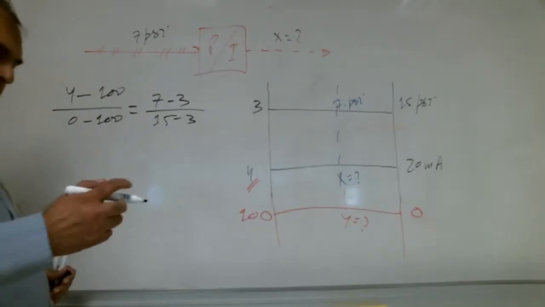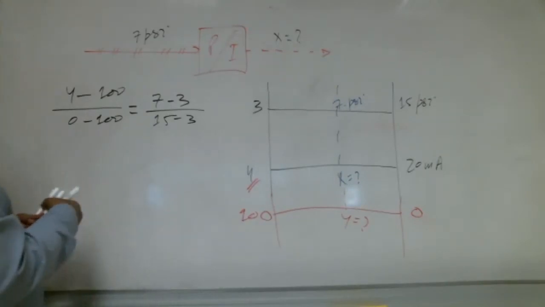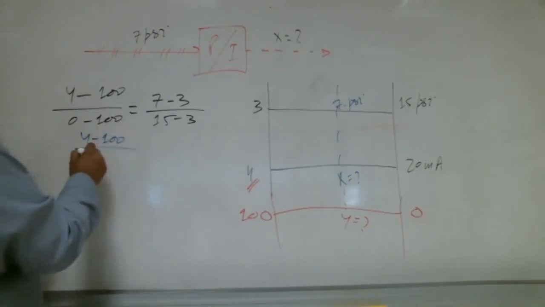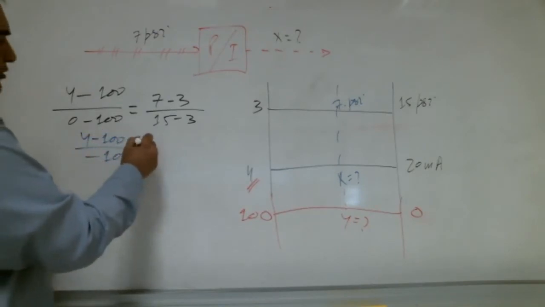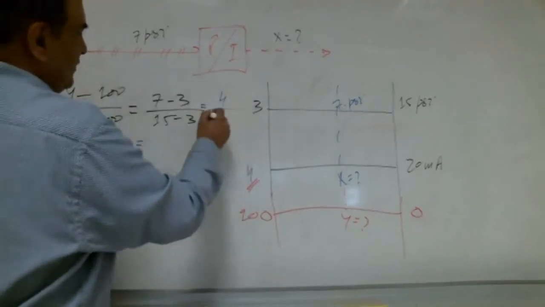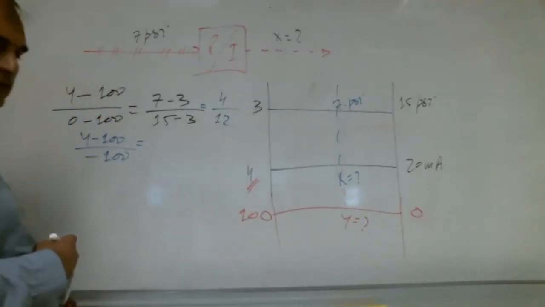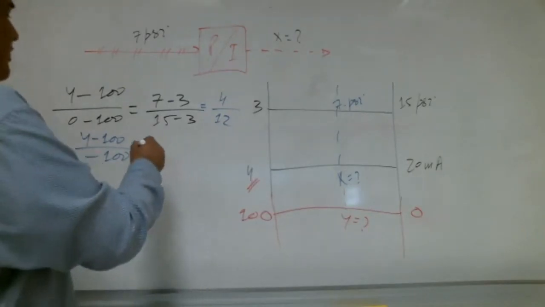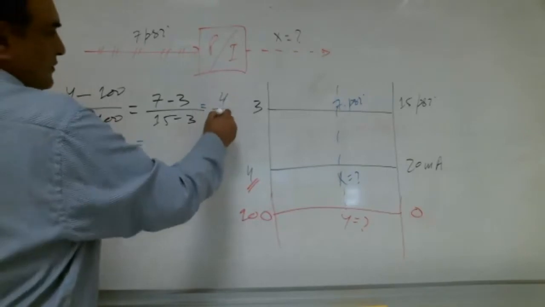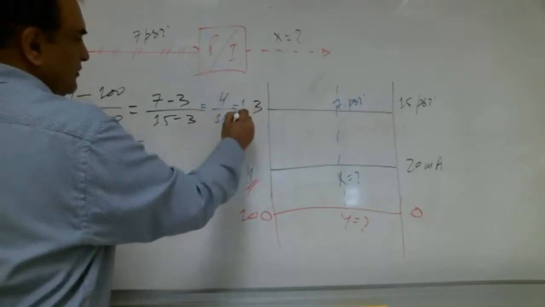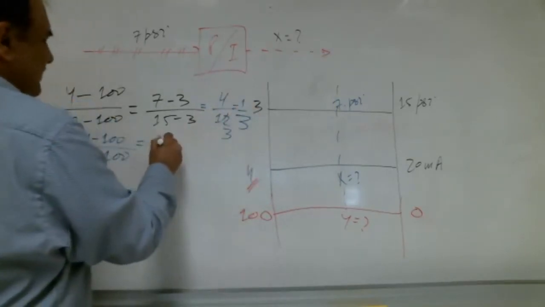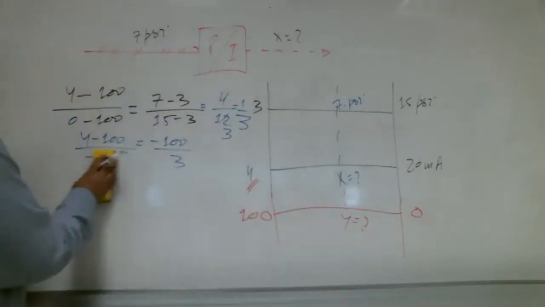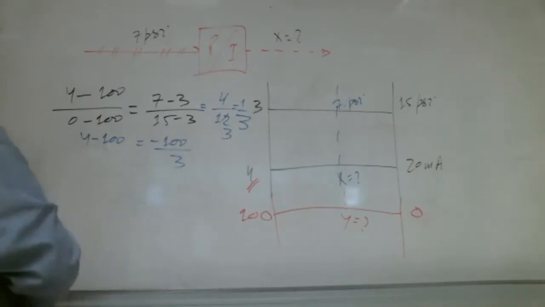That's good. A lot of brothers saying yes. Okay, now we solve it. So y minus 100 over minus 100 is equal to how much? How much is this? 4 over 12. Right? Shabab with me? Okay, 4 over 12 means what? 1 by 3. So it is minus 100 over 3. So we remove this 100 from here and take it to the other side. 100 over 3, how much?